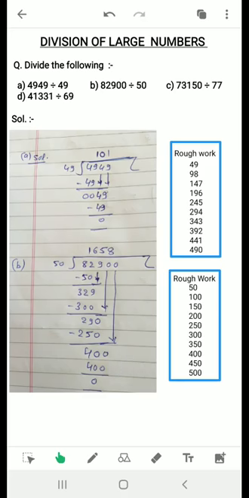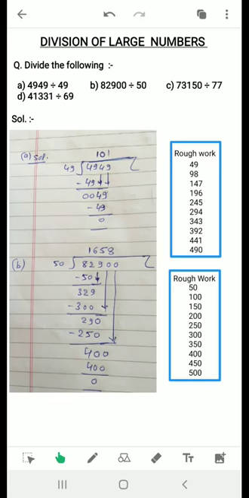Then this 0 again will come down. Now what is the number? 400. So 400 comes 8 times. We can see that 400 is in the table of 50. It is completely divisible by 50. That comes 8 times. So we will write 8 there, then 400, then subtraction, and then 0. So this is the complete division. Now we don't have any more digits, so our division is over. So what is our answer? 1658. That is our answer.